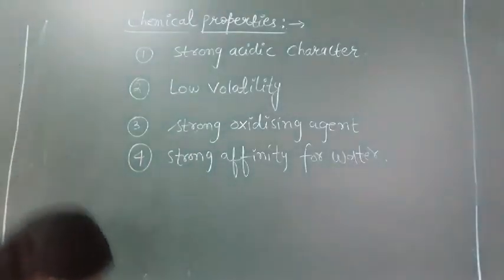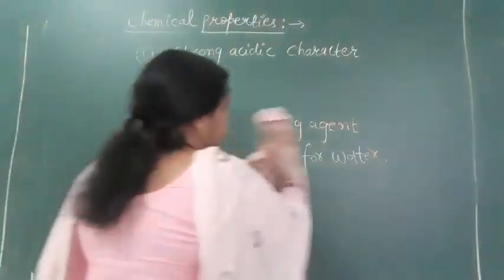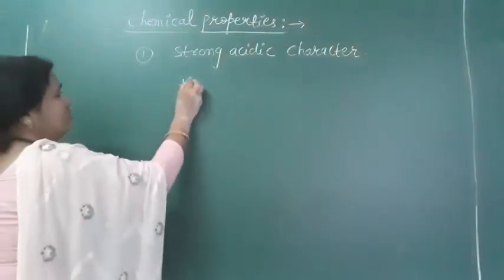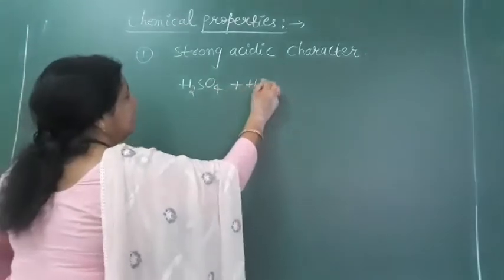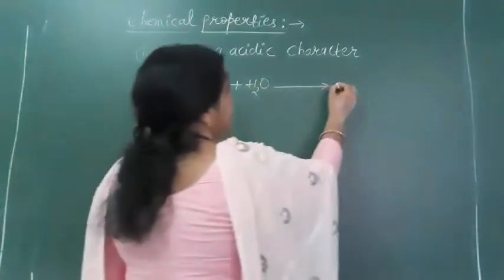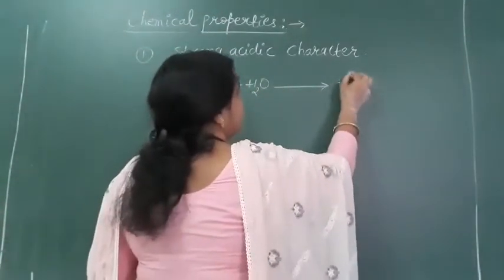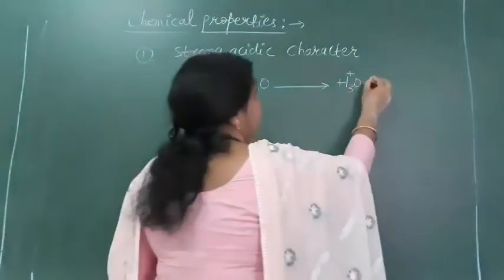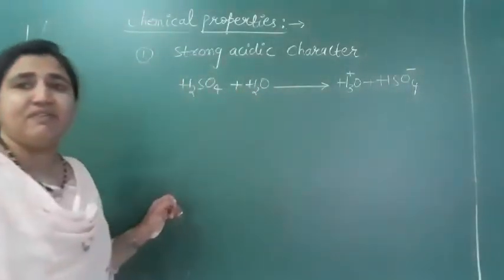First we will see the strong acidic character. H2SO4 in water is a good acid. It dissociates: first it releases H+ ions. These H+ ions react with water to form hydronium ion plus HSO4-, the hydrogen sulfate ion.